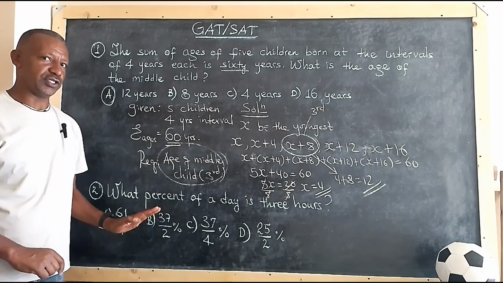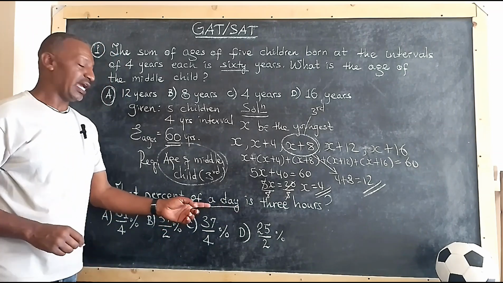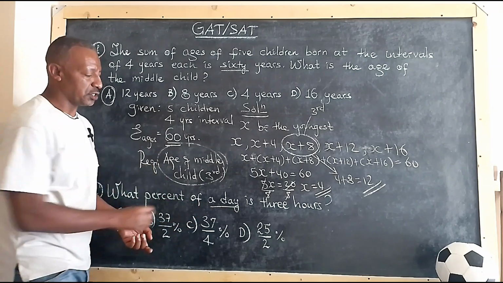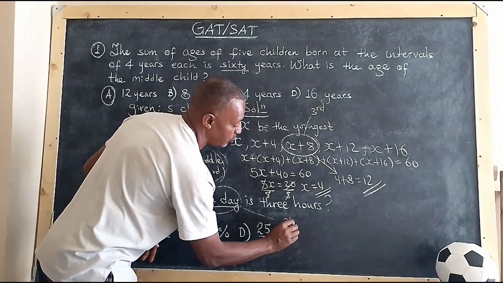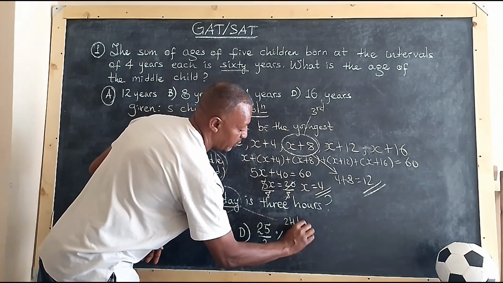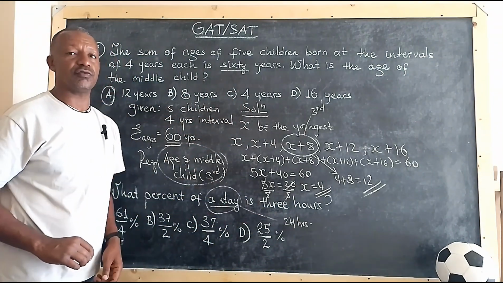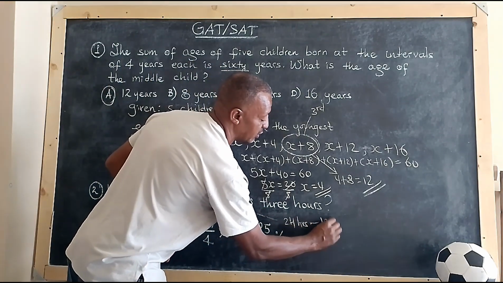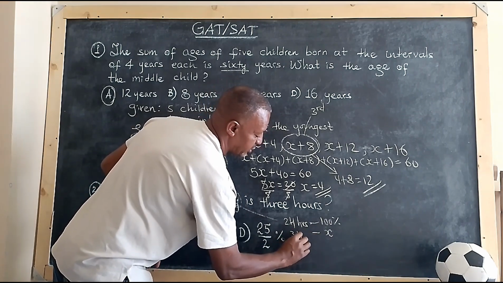It's a very simple question. What you have to understand is how many hours a day has. 24 hours. So if you understand that 24 hours belongs to a day, now we're going to find the proportion of 3 hours out of 24 hours. You take 24 hours as 100%, then 3 hours is equal to x.